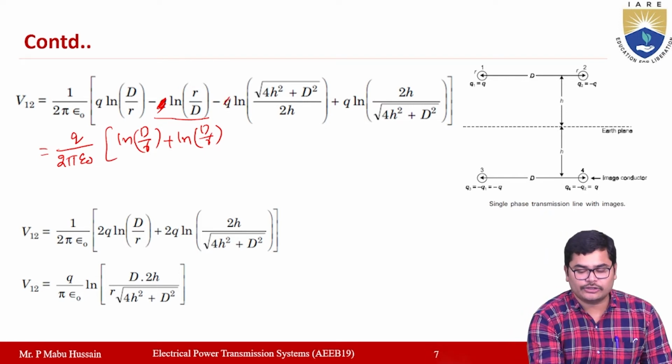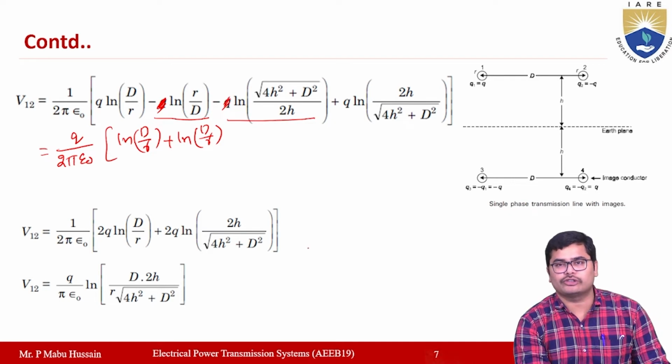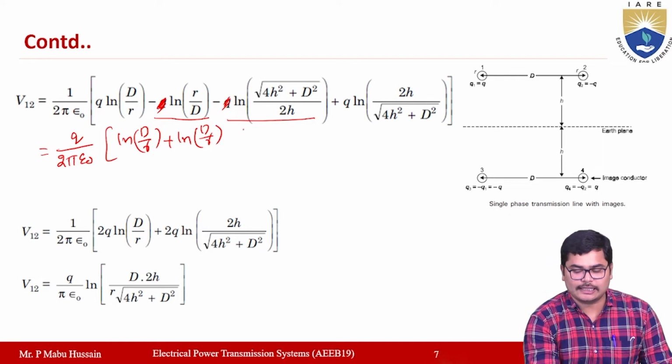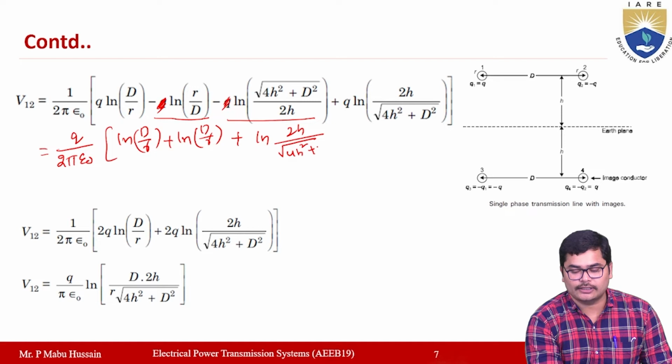Then with Q also taken outside, this minus of ln under square root 4h square plus D square by 2h can be written as plus ln 2h by under square root 4h square plus D square.